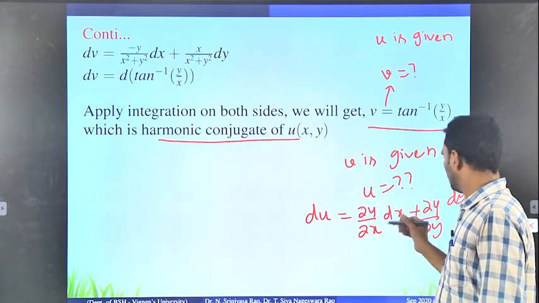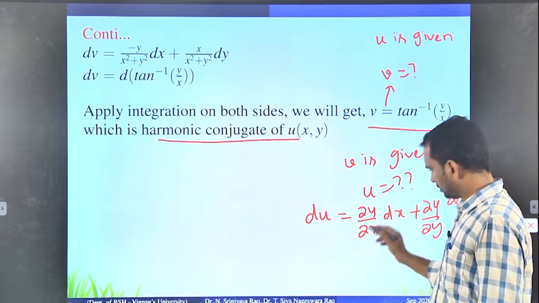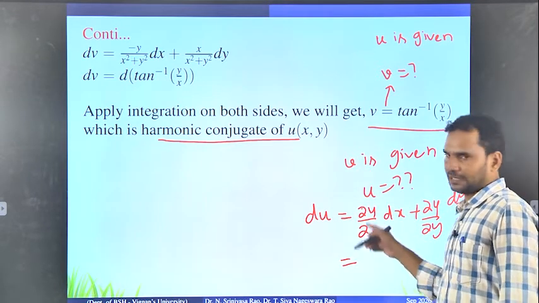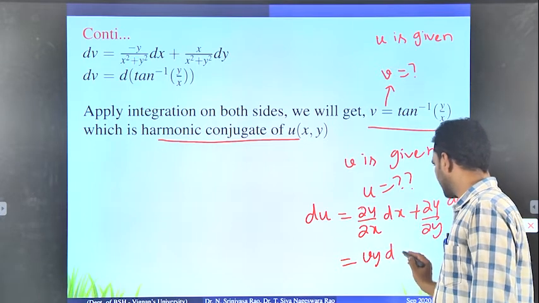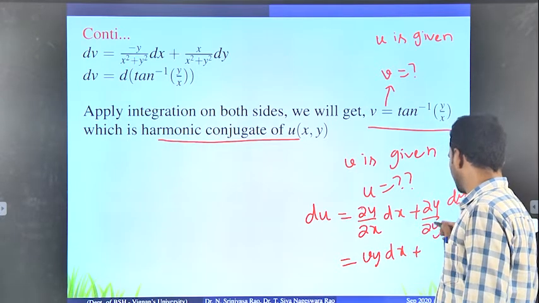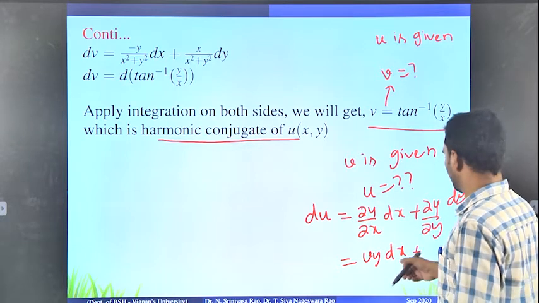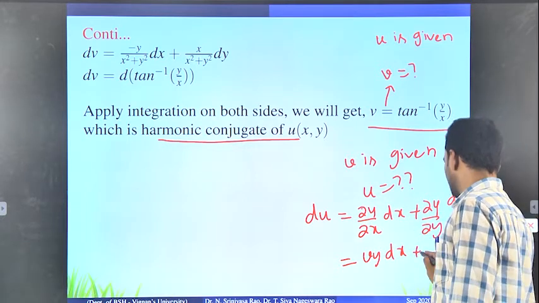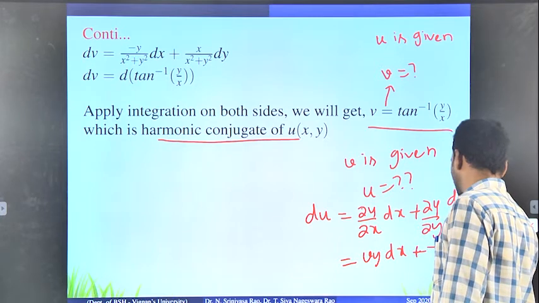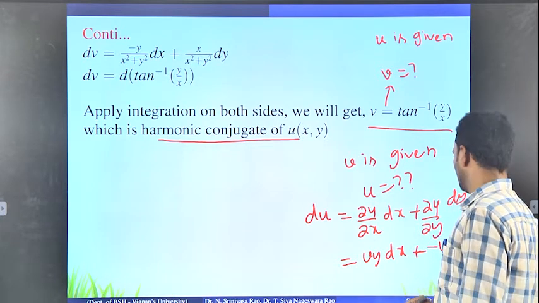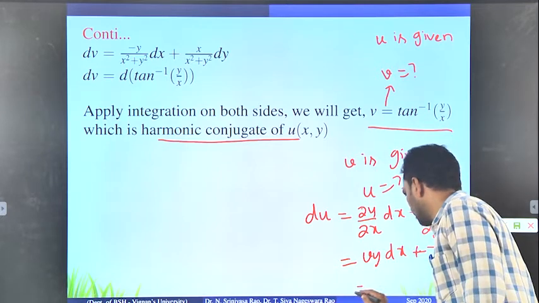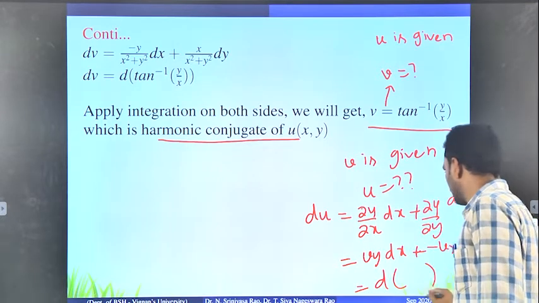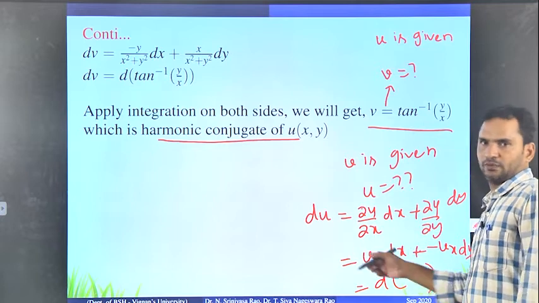If v is given, you have to find u. Here you have to use the CR equations. ux equals vy and uy equals minus vx. So you write du equals vy dx minus vx dy. You substitute the vx, vy values, then simplify. The whole quantity you have to write as the derivative of something, so that you will get the u value.